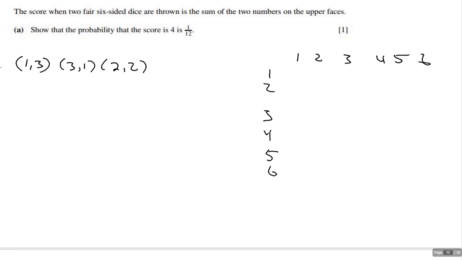If I add a 3 and a number, it's going to be 1. If 4, that's too big. I only can get a 4. So these are it. So now all I got to do is figure out the probabilities of those things happening. So this is 1/6, 1/6. This is 1/6, 1/6, 1/6, 1/6. Oops, times it. Whoops, back up.